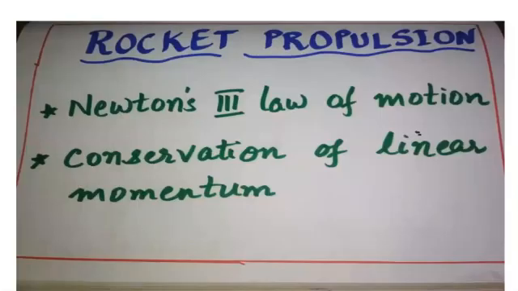The two laws used here, one is Newton's third law. Just now I told, as the gases come down with higher force, what happened? The rocket will be moved upward. So equal and opposite reaction takes place. So this is Newton's third law of motion. Next is conservation of linear momentum. Here, whatever the velocity and mass of the rocket is, the momentum used to push the gases, the same momentum is taken for moving upward. So the momentum is conserved. There is no higher or lower momentum here. Okay. So momentum is conserved, that is, it's constant. Conservation here means constant.